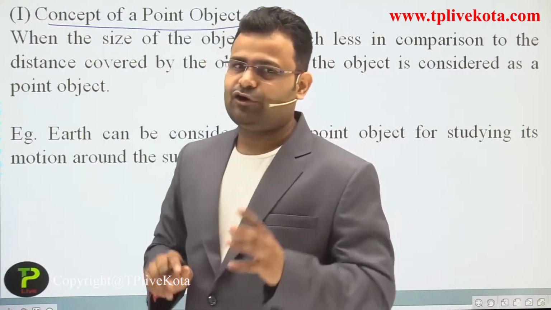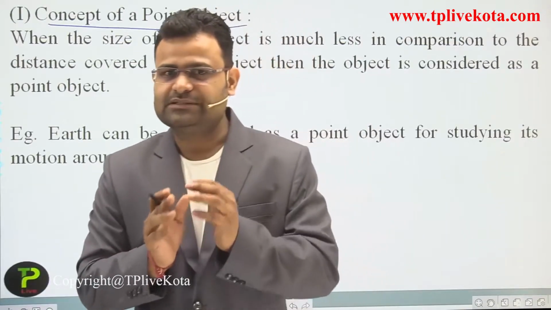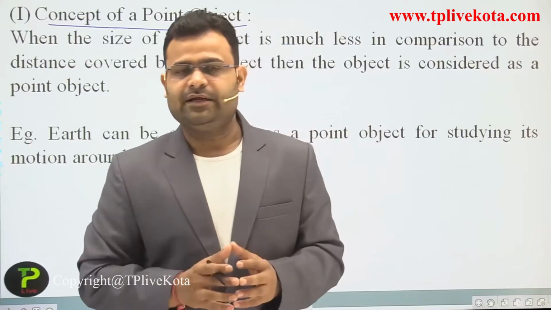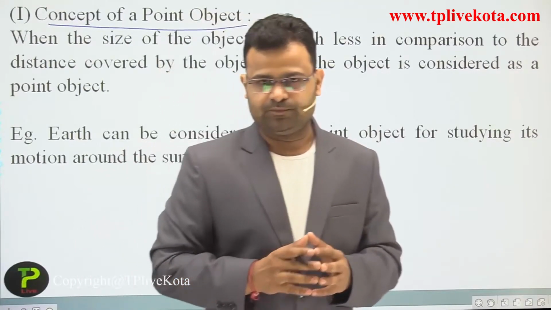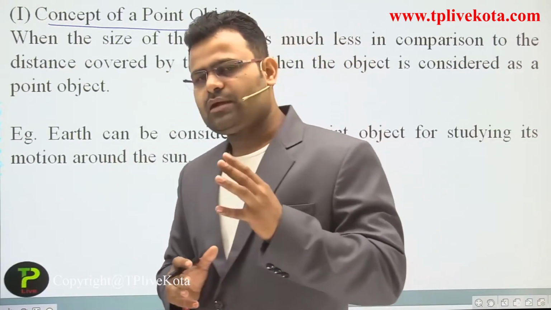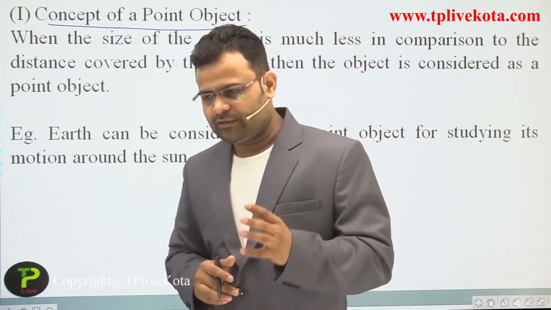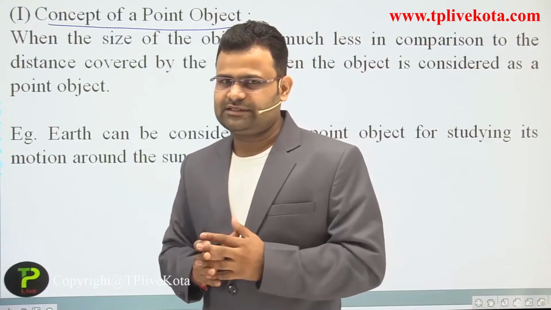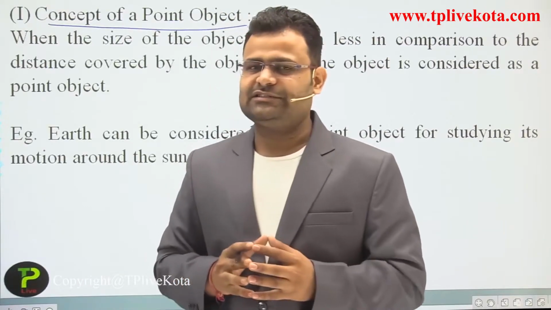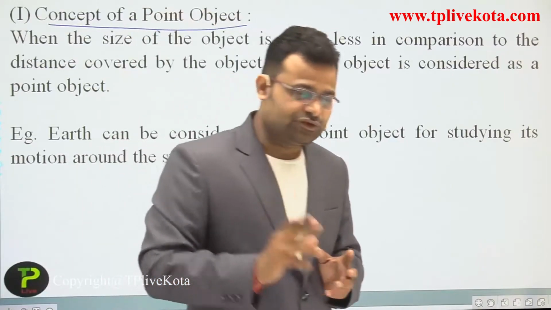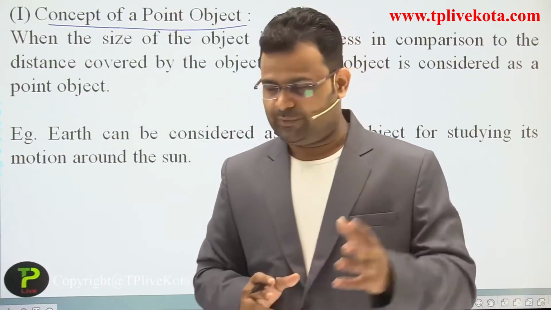How can we say an object is of small size, meaning a point object, and sometimes we consider the measurement of an object also. Let's suppose, dear students, you are moving from one station to another station, and the distance between the stations is 500 kilometers.